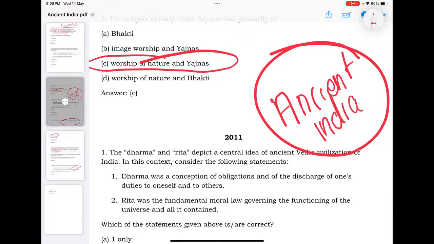Tomorrow we will be dealing with medieval India and the culture part. And the day after tomorrow we will be dealing with modern India through PYQs. Okay. Saying this, I am winding up today's session.